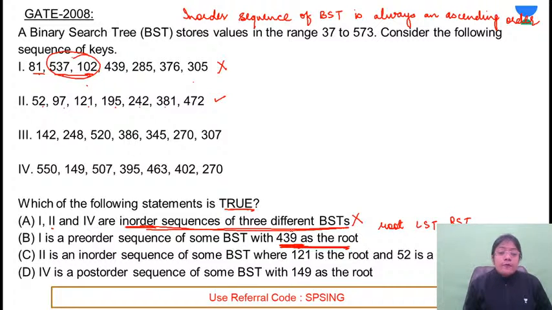So they are saying that 439 is the root element. क्या 439 sequence 1 के beginning में present है? This is not available at the beginning of sequence 1. If this sequence 1 is pre-order, this means that this is the pre-order for 81 as the root. Make sense? So this means that B is also incorrect.